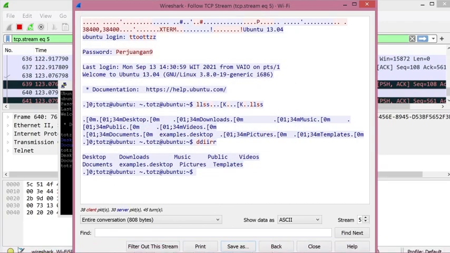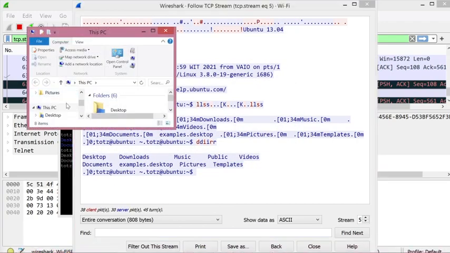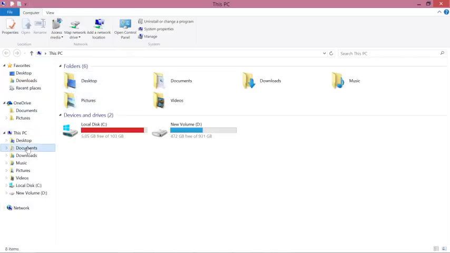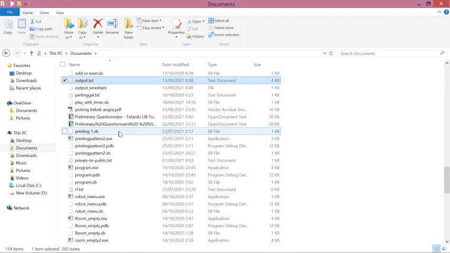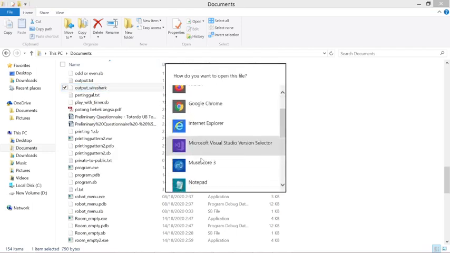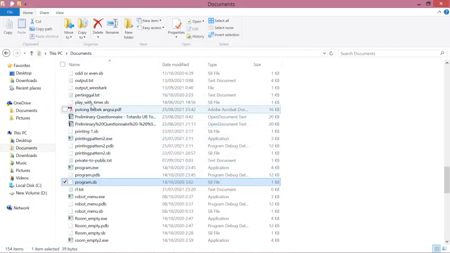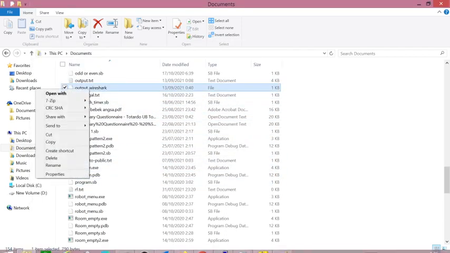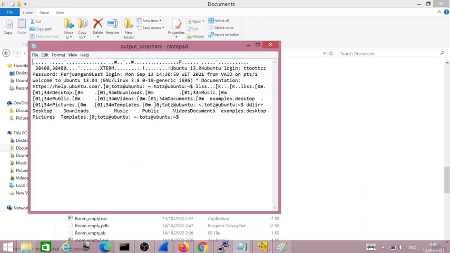You can also open the output. This is the output.